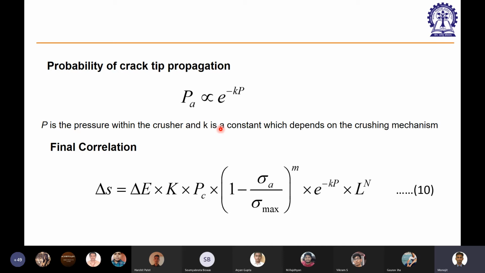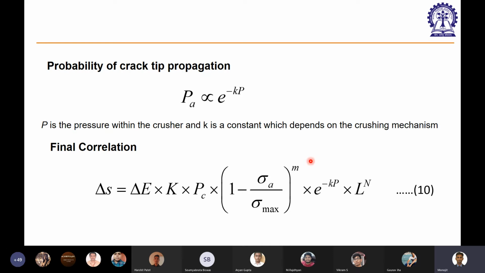Now, if you club all these probabilities, the expression becomes a bit more complicated, where this delta E is the energy required to create a delta S change of shape in the particle. That is what we can estimate using this expression.